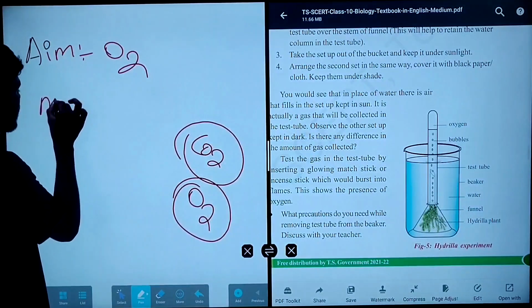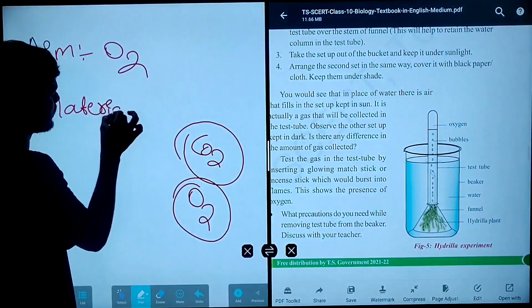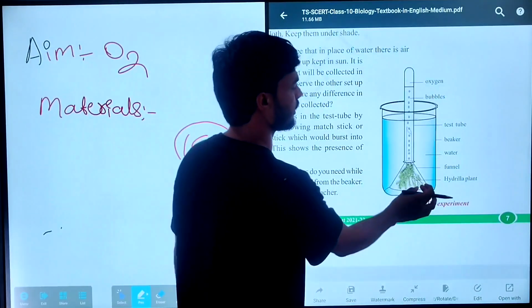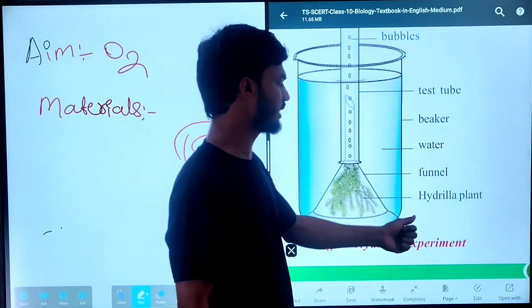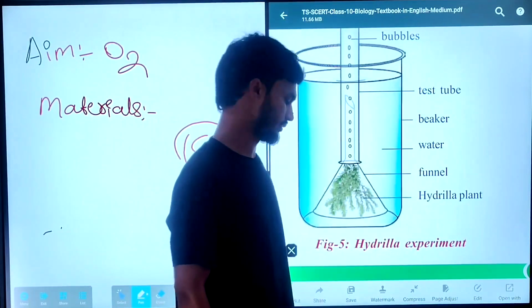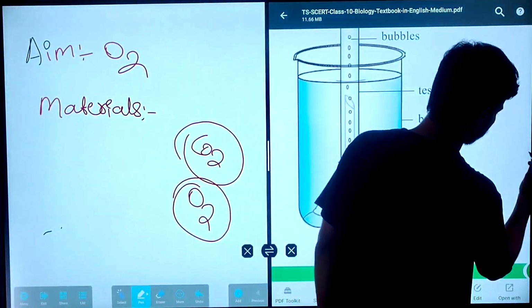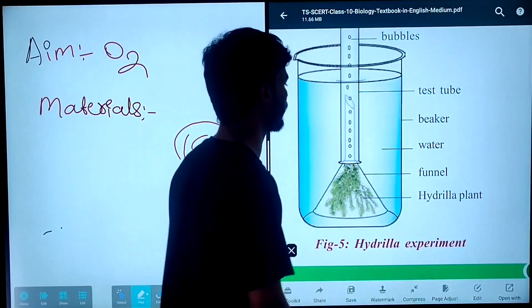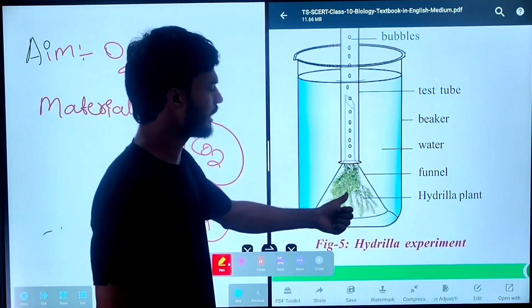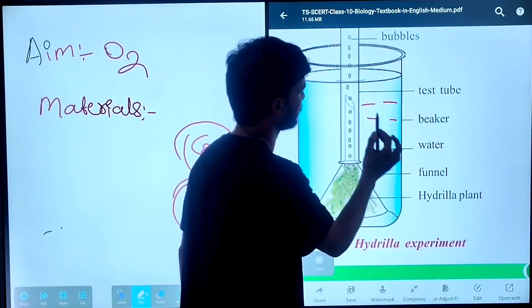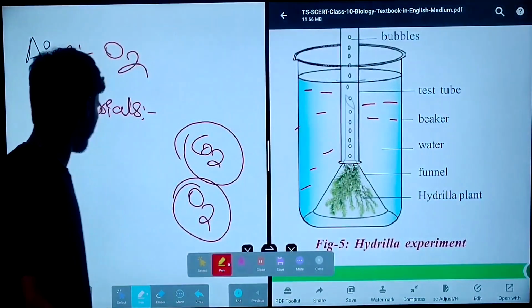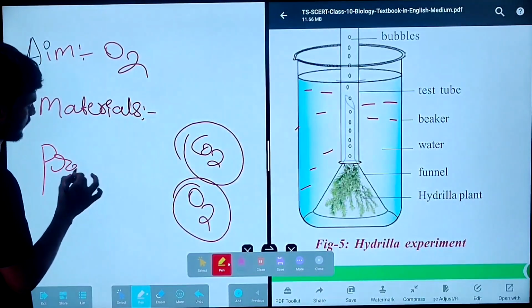Material requirements. What are the materials we are using to do the experiment? That is known as material requirements. You have to take a fresh hydrilla plant, funnel, test tube, beaker and water. So the material requirements are funnel, hydrilla plant, water and test tube. Now the procedure: what are the steps to do this experiment?